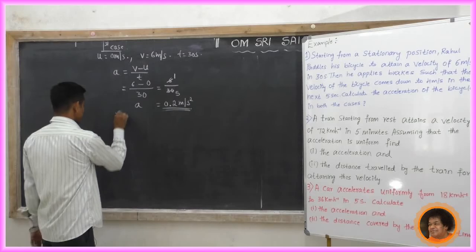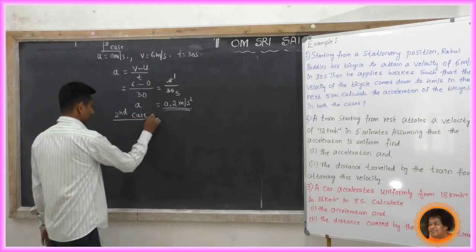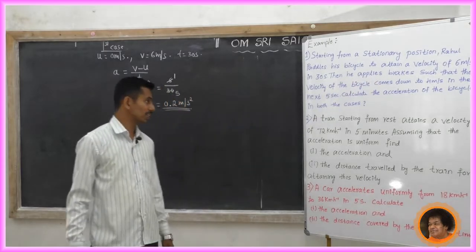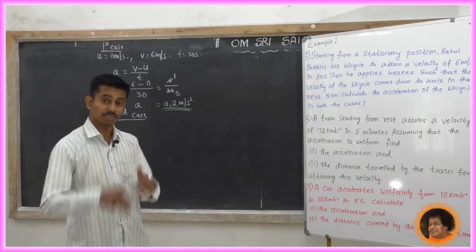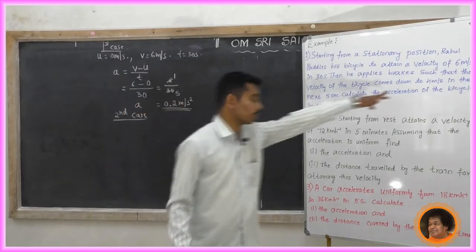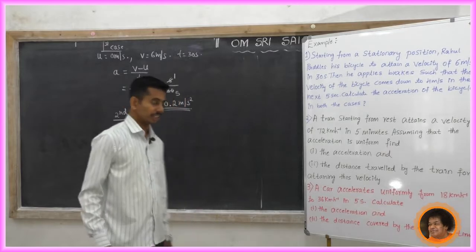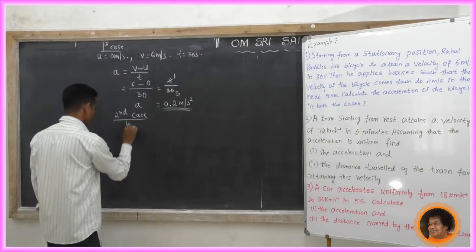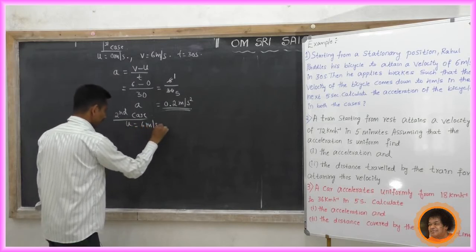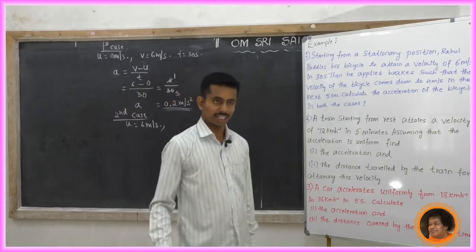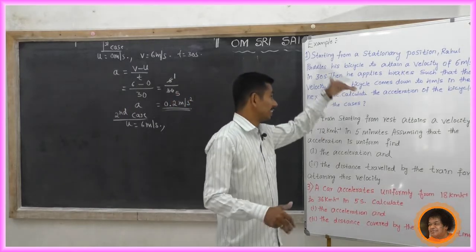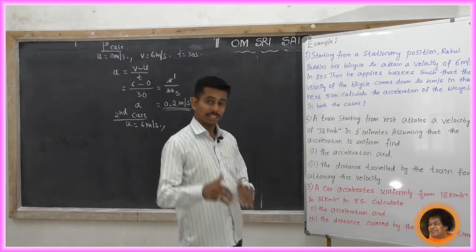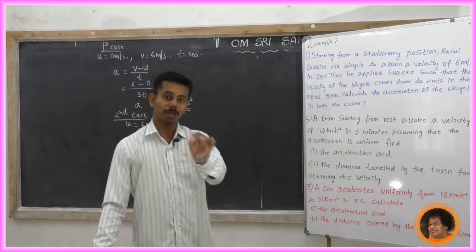Next case, the second case. Then he applies brakes such that the velocity of the bicycle comes down to 4 meters per second. Comes down to, it means the final velocity is 4 meters per second. What is the initial velocity? Initial velocity you have to take as 6 meters per second. So u equal to 6 meters per second. Why do you have to take the initial velocity as 6 meters per second? Because it attains a velocity of 6 meters per second. When he applies a brake, it comes down to 4 meters per second.